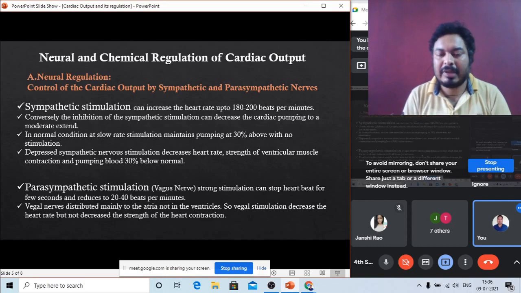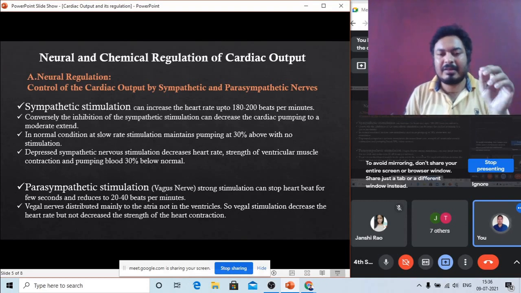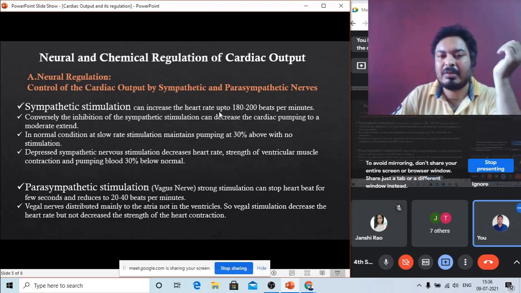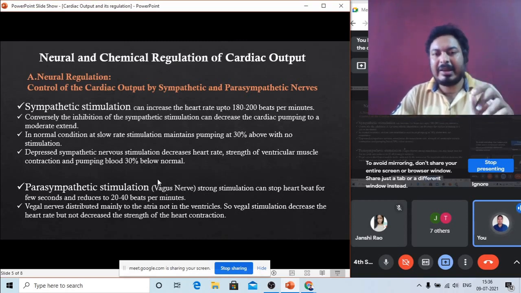Suppose your sympathetic nerve is working very fast, which means your heart rate becomes 180 to 200 beats per minute. How can we control this heartbeat? By controlling the vagus nerve. When the vagus nerve stimulation starts, our heartbeat immediately goes down to 20 to 40 beats per minute. Very slowly our heart is working now, because a strong vagus nerve stimulation is occurring.